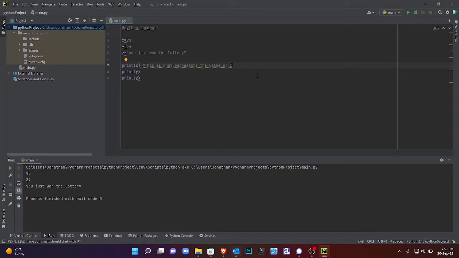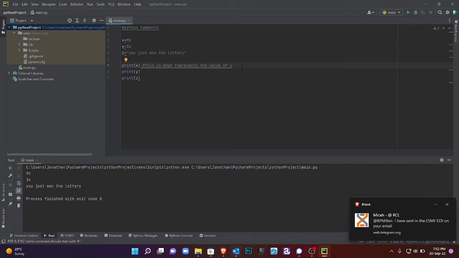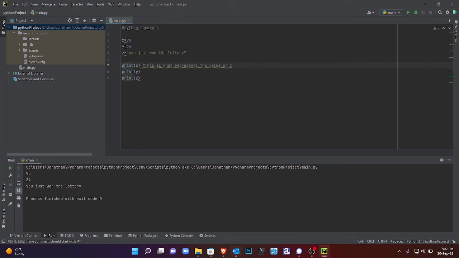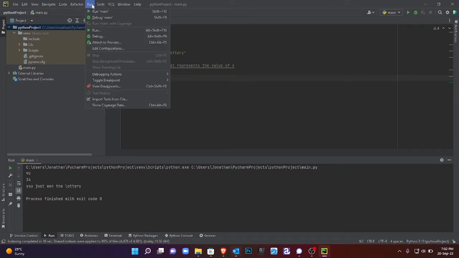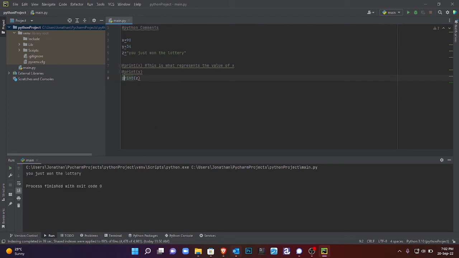Multi-line comments. I know people are asking themselves, how do you do that? Python does not really have a syntax for multi-line comments. To add a multi-line comment, you need to insert the hash sign on every line. So you do that on that line, you do that on that line. Then let's say we have commented out those two. When I run that, I'm going to expect one result.